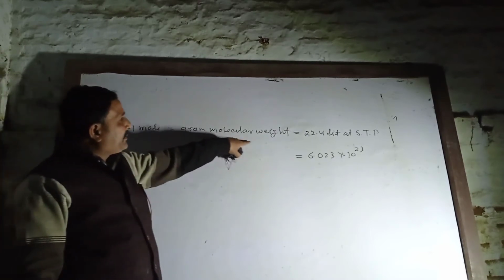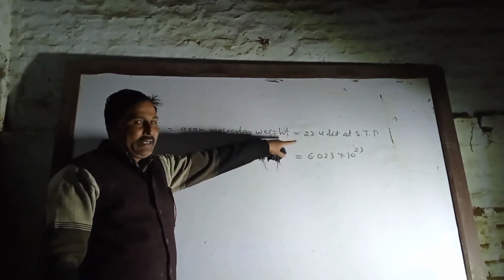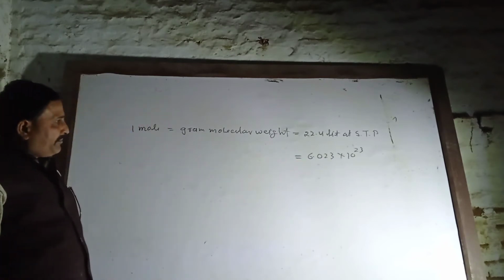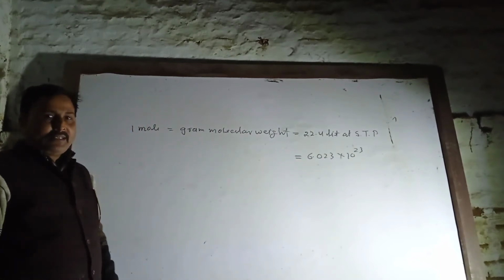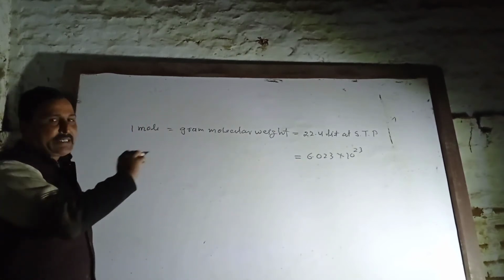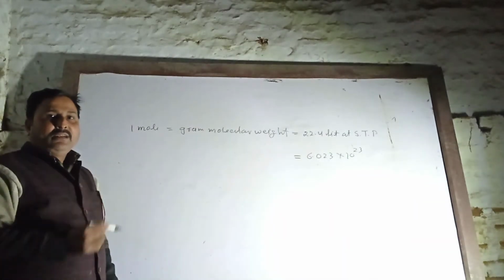Mole, gram molecular weight, volume at STP, and number of the particles. If you remember the formula, you can solve the question based on the mole concept.